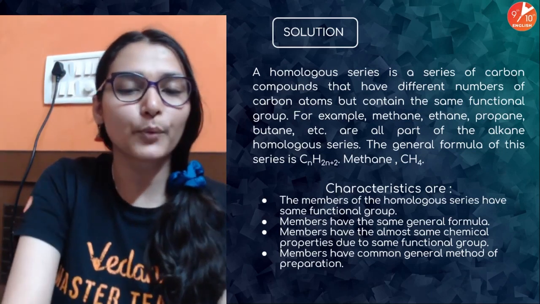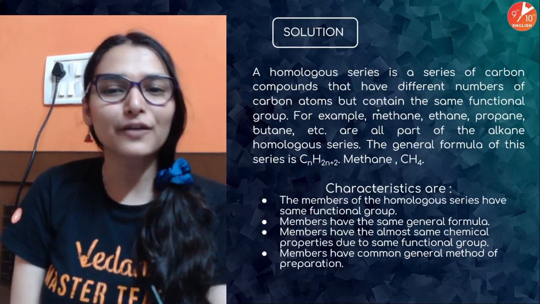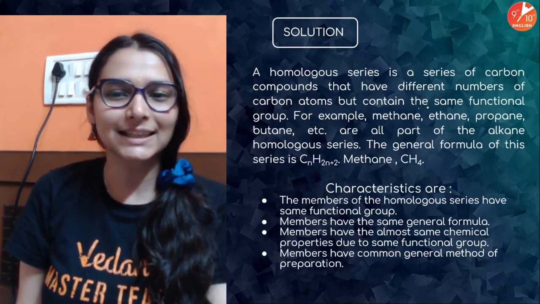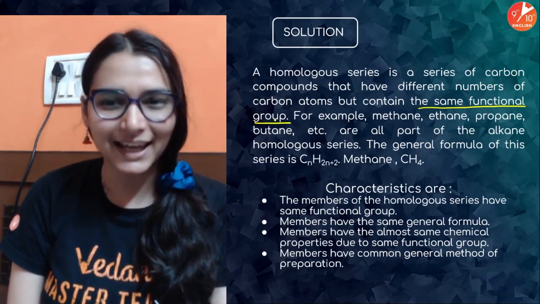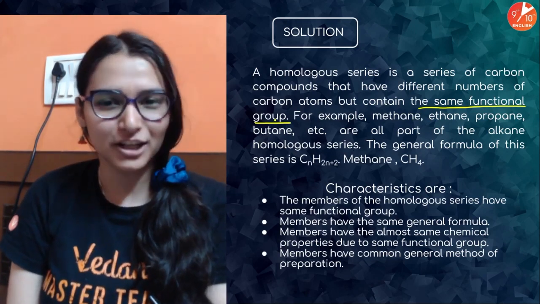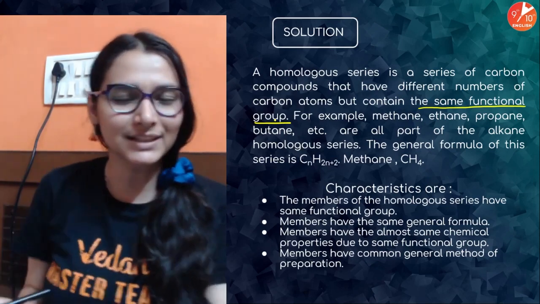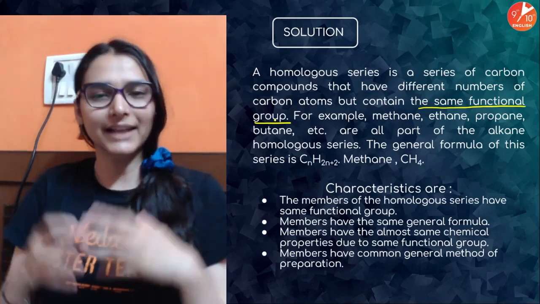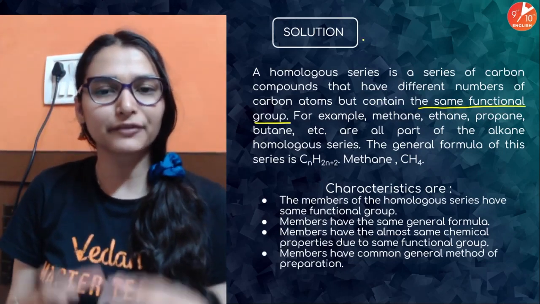In the answer there are some points that you cannot afford to miss. The members of homologous series contain the same functional group. The number of carbon atoms are different because they are from the same family, just the next successive members, है ना? So for homologous series you can give a simple definition.